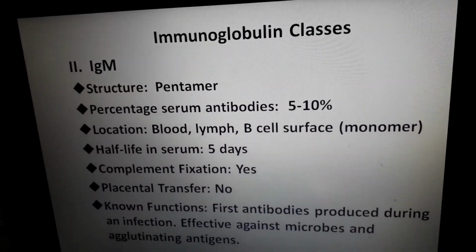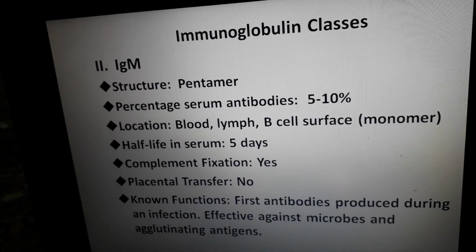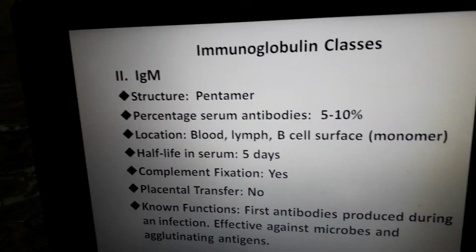Now we come to the second immunoglobulin, that is IgM. Its structure is a pentamer. This is a different type of immunoglobulin.